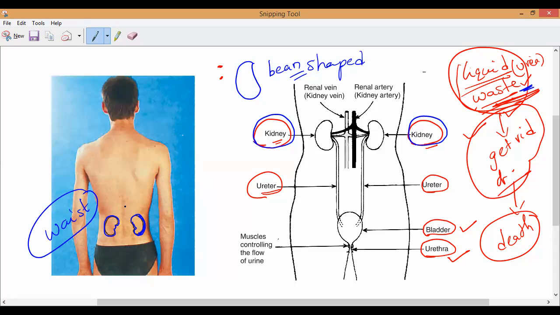Please write: the kidneys are the bean-shaped organs towards the back of our body, just above the waist. Full stop. Any doubt? Anybody still here?